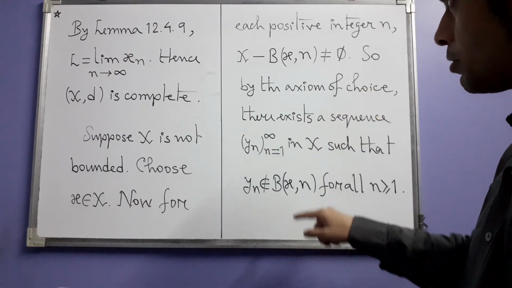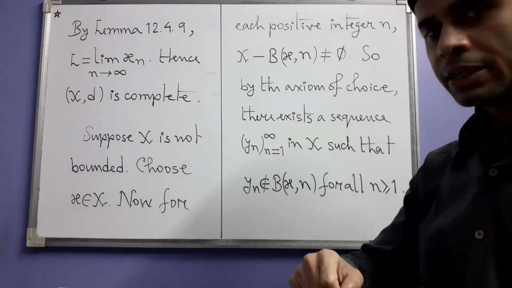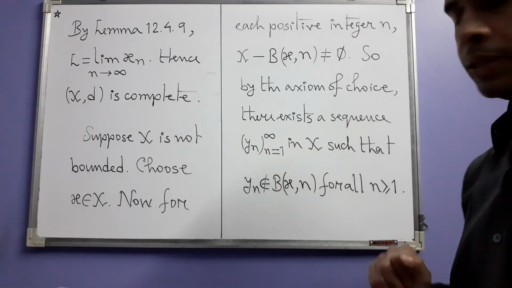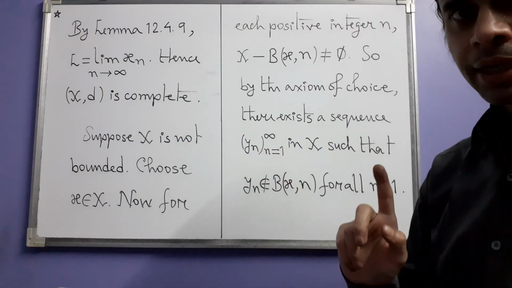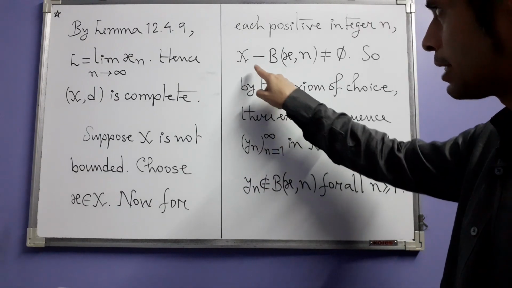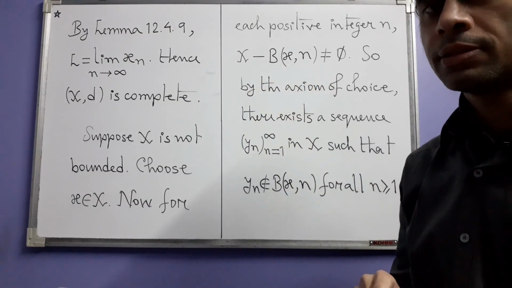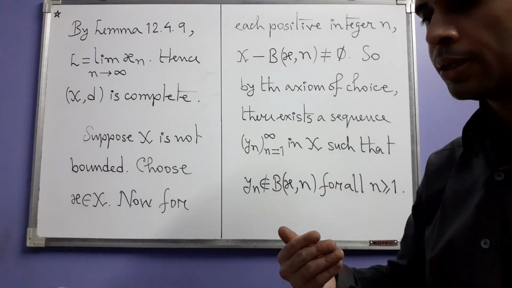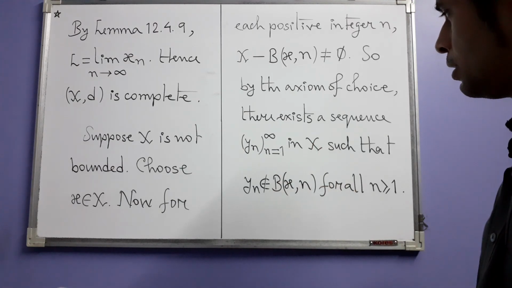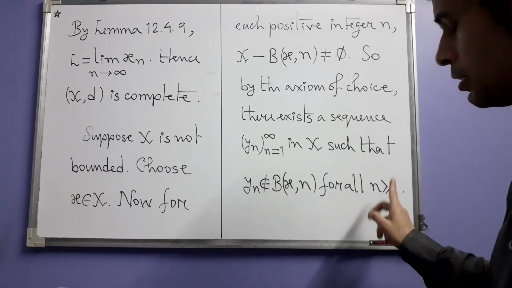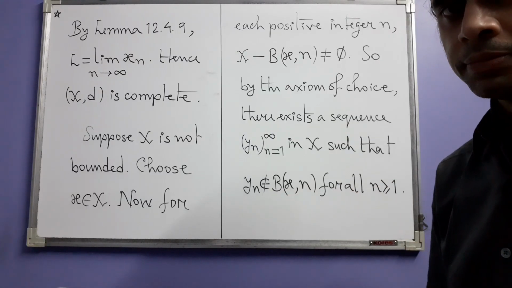So by the axiom of choice, you can choose one element from each set, and that's how you get a sequence yn, where n varies from 1 to infinity, in such a way that yn has been chosen from the nth set difference. Actually, yn will lie outside this ball, and that is why yn does not belong to this ball for each positive integer n.